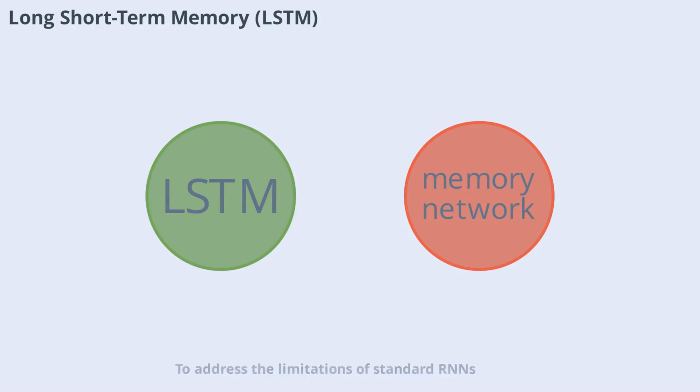To address the limitations of standard RNNs, researchers developed long short-term memory networks, or LSTMs. LSTMs are a special type of RNN designed to remember information over longer sequences. This made them especially useful for tasks like language translation and speech recognition, where understanding context over many words is crucial. LSTMs quickly became a standard tool in the language modeling toolkit.